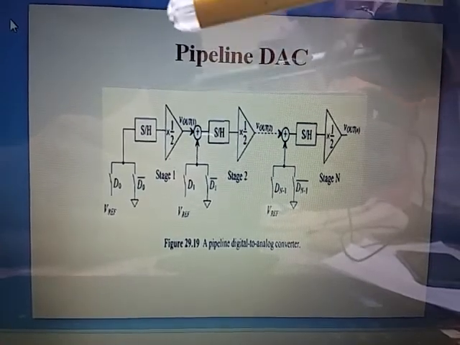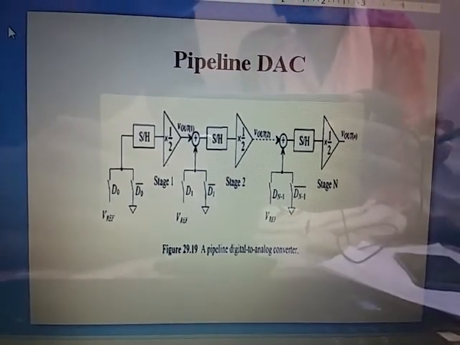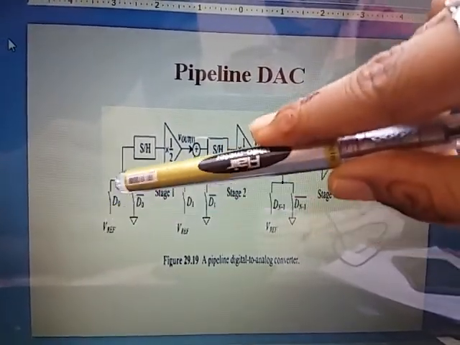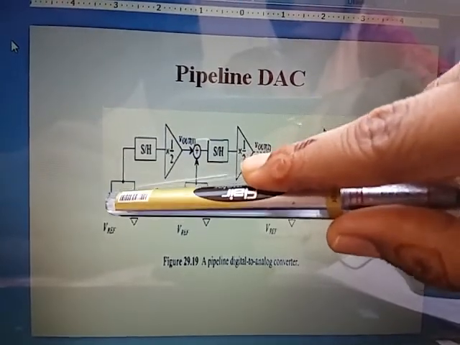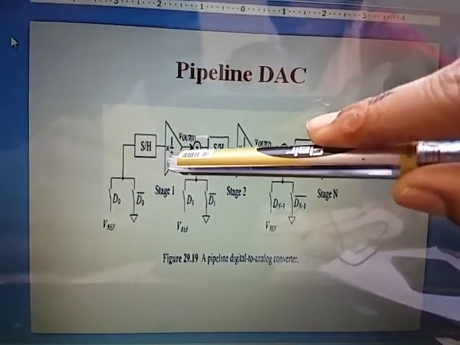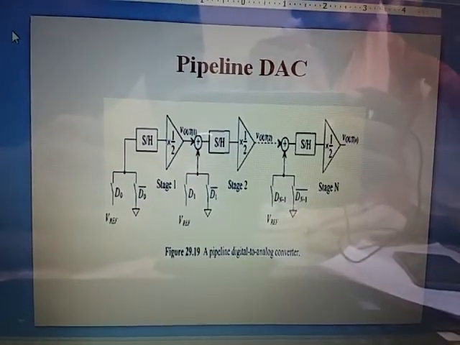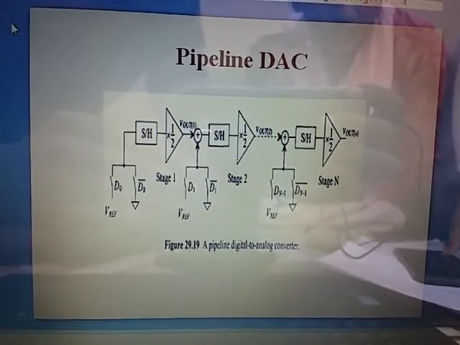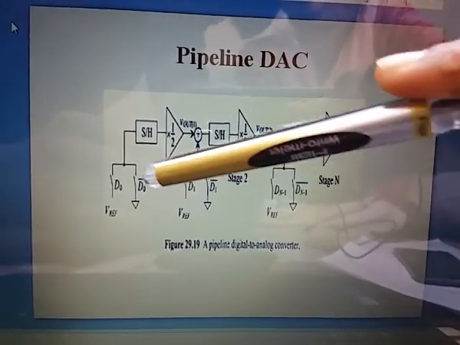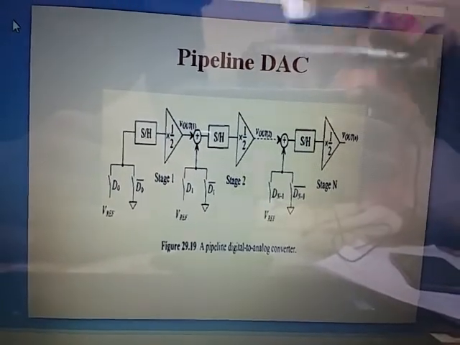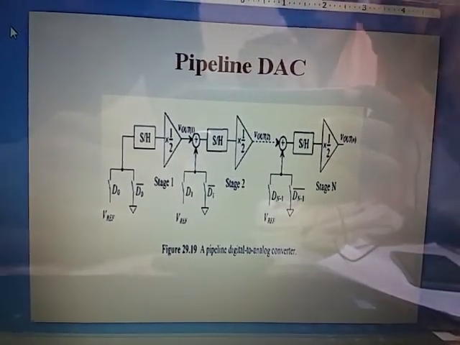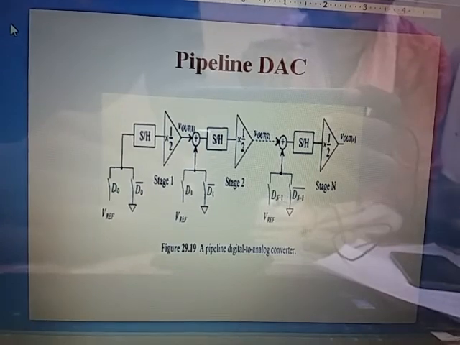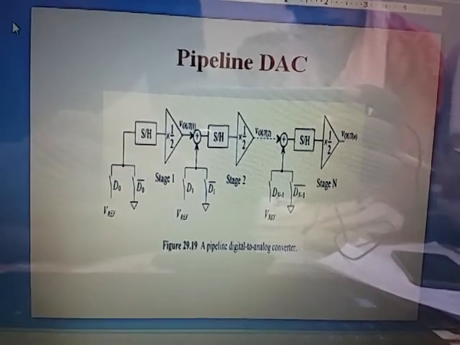Then it is divided by 2 and the value is passed on; it is divided by 2 because of the gain factor. So if the value of this input is 1, then the reference voltage is added to the output, and then divided by 2, and that output value is passed to the next stage. If the input bit is 0, the previous stage output is divided by 2, and the result is passed on.